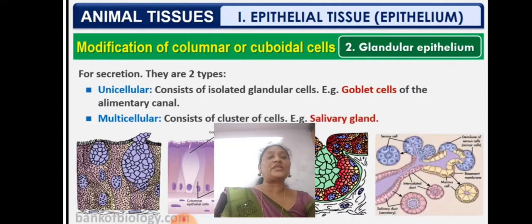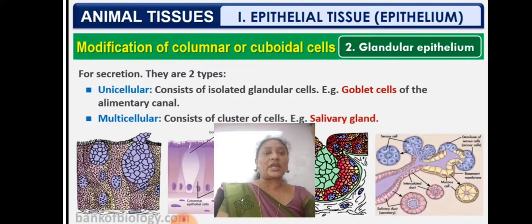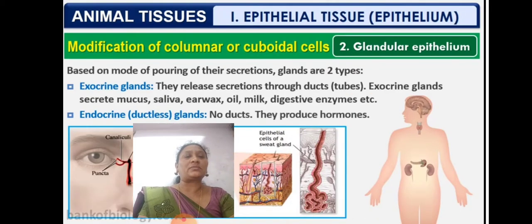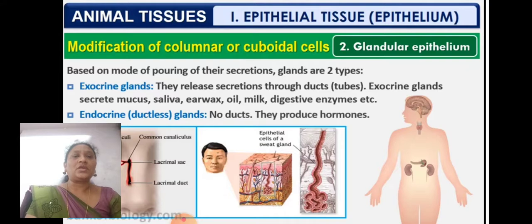The glandular cells are present singly. So in the alimentary canal, in the human digestive system, we find special cells called goblet cells. And in multicellular, the salivary glands. Salivary glands are also glandular epithelium. They are multicellular components. Based on the mode of secretion, glands are of two types, exocrine glands and endocrine glands.